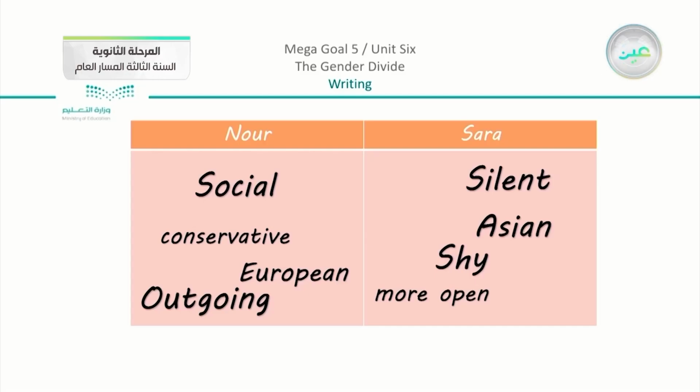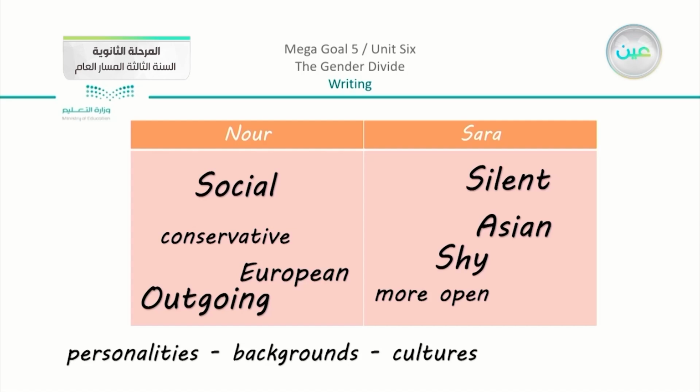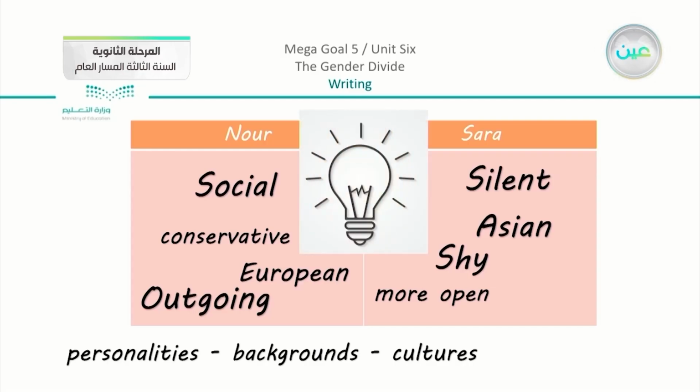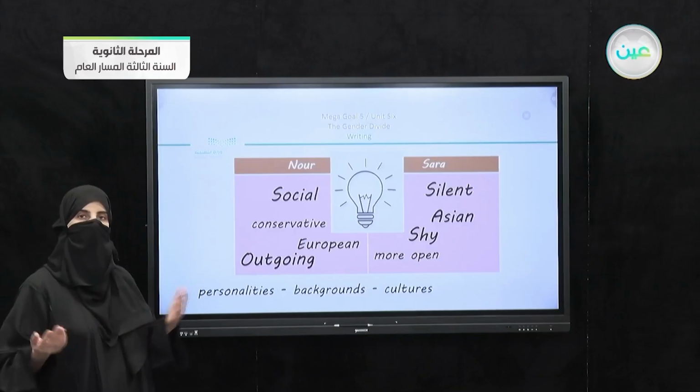Now here we have some ideas. You can, of course, add more ideas, more words, as long as you are thinking about the differences between the two people that you have chosen. But do bear in mind that you are going to mention their personalities, their backgrounds, and cultures. I am going to give examples, or at least one main example, to prove the difference between the two girls.